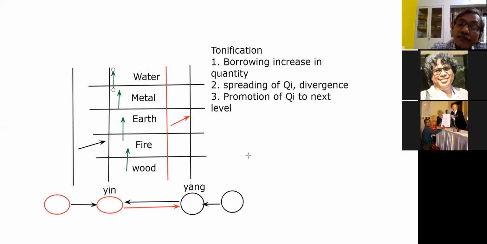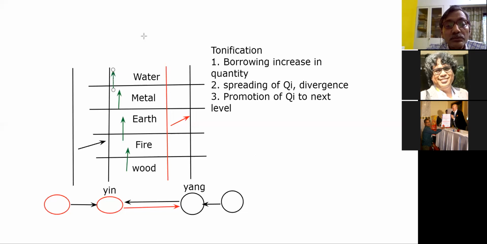Right? And promotion means you are transferring chi from, say, if it is heart meridian, you are transferring the chi from liver meridian to heart meridian. So heart is getting, right? Wood is what? Liver and gallbladder. The first phase, there are 2 points.